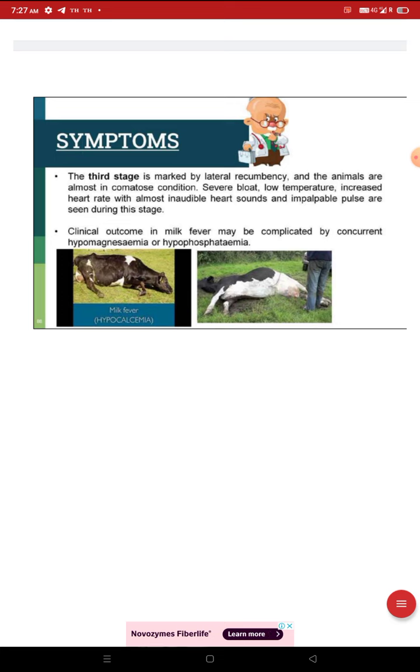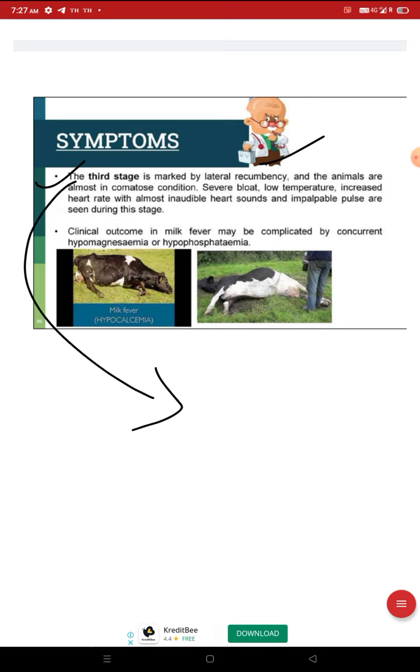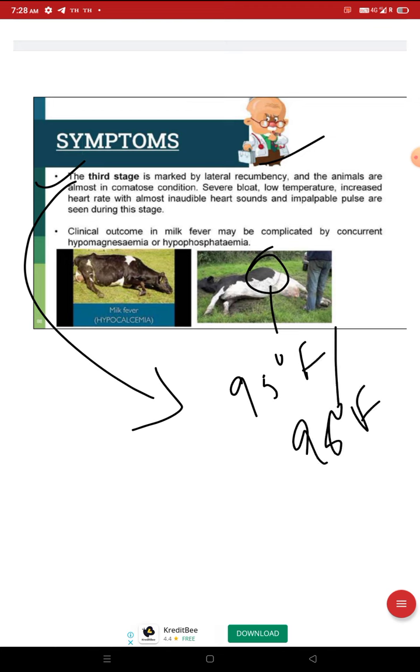Now come to the third stage. The third stage is marked by lateral recumbency, and the animals are almost in a comatose condition. Comatose means coma-like condition. Severe bloat, low temperature, 95 degrees Fahrenheit or 96. Increased heart rate with almost inaudible heart sound, impalpable pulse are seen during this stage.